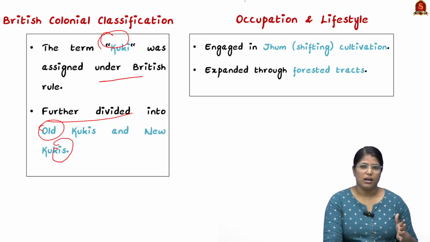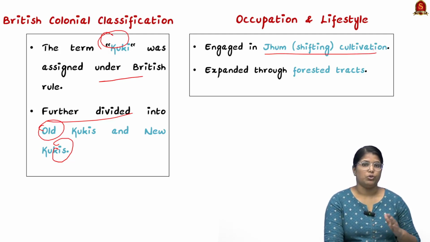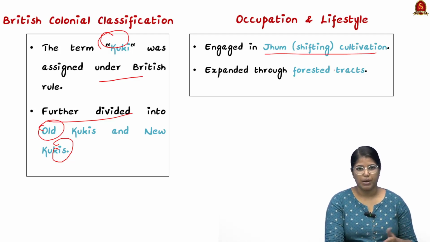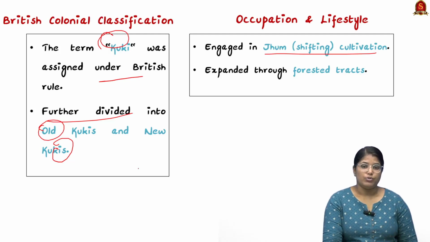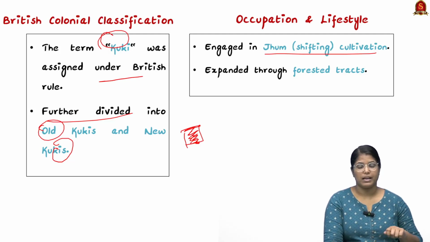They engaged in a very particular thing called jhum or shifting cultivation. For those who don't know, shifting cultivation is actually practiced by primitive tribes. They will be choosing a particular land in the forest. They will be clearing the land entirely through fire. Once this land is fully burnt down, the ashes will contain the required nutrients for the plants that are cultivated to grow. So that is why the trees are not cut down, but they are burnt.